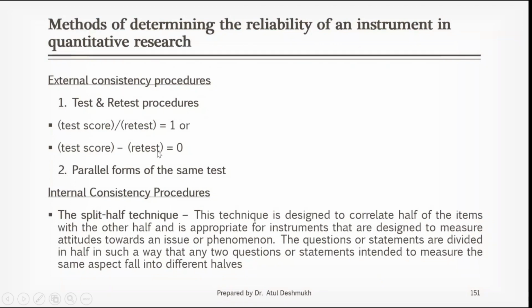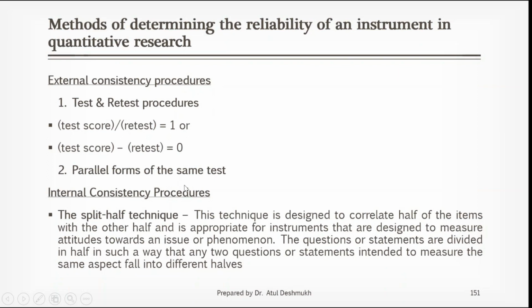Or, test score minus retest score, meaning your score minus the score of the Mumbai University students: if it is 0, then we can say that it is reliable. It will never be exactly 0, but near 0, like 0.1 or 0.2. So when it is near 0, or test score divided by retest score is equal to 1, in that case you can say that it fulfills the external reliability procedure. So the test and retest procedure is the first thing for external reliability.